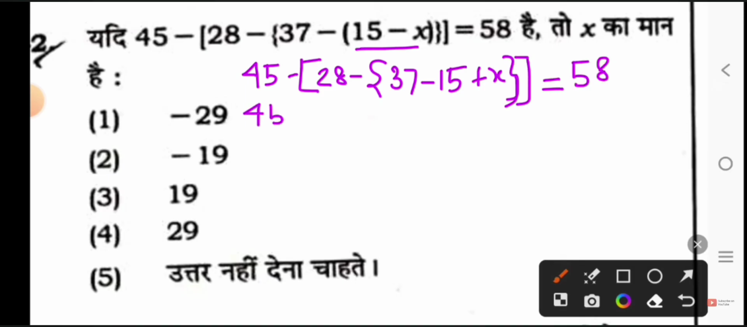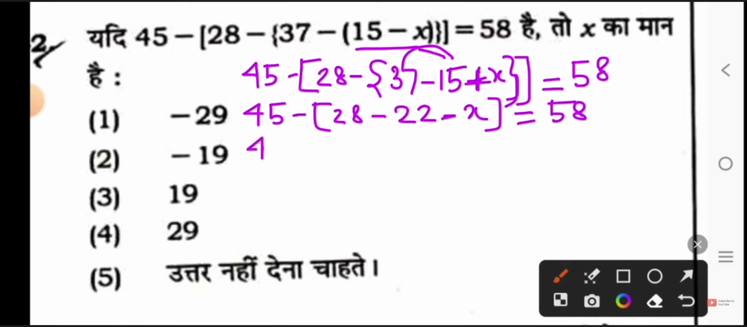Okay, now see 45 minus big bracket 28 minus, see 15 goes out of 37. How much will be left? 15 twice 30 and 15 remains 15 and 7, what is 22? So this will become 22 minus x, plus minus plus will become minus. So x minus will come, close big bracket, equals 58. Then see 45 minus big bracket, 22 goes out of 28. So 6 will become 6 minus x equals 58.